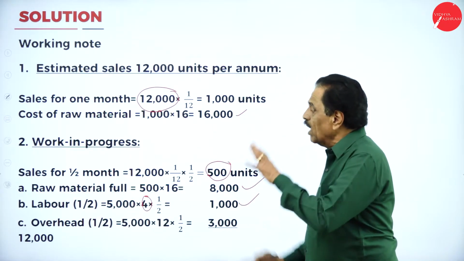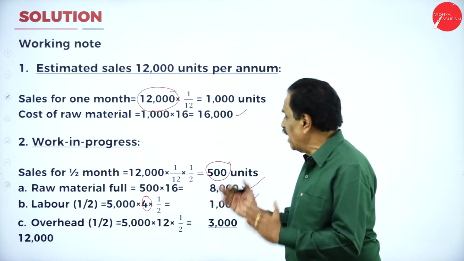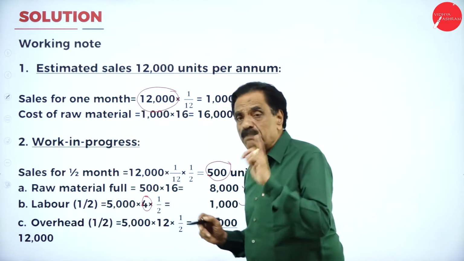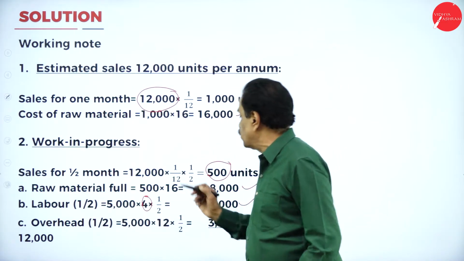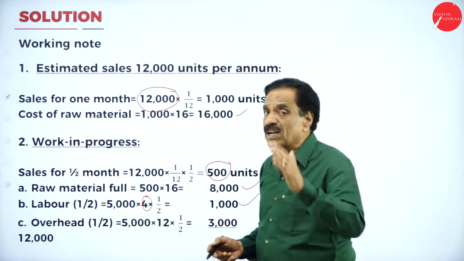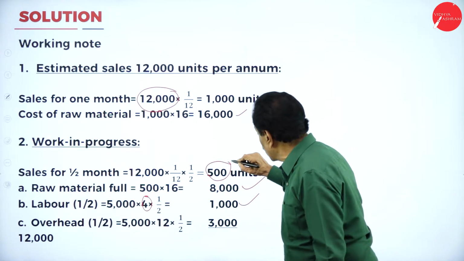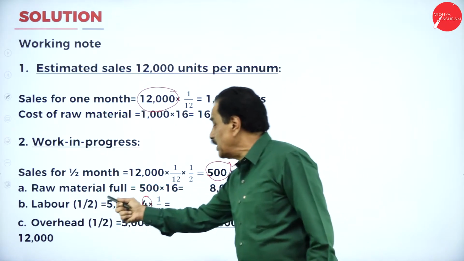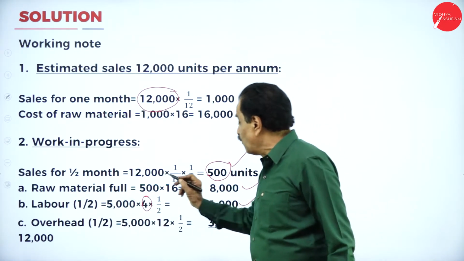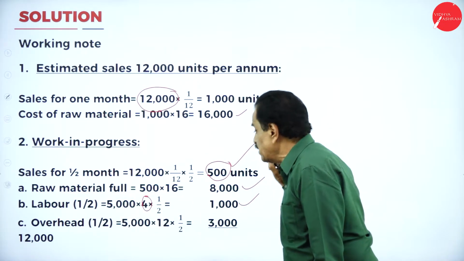So I told you, no, half a month it is going to stay. 12,000 per annum, per month divided by 12 is 1,000. It is going to stay for half a month, which works out to 500 units. Raw material is going to say 500 units. 500 into 16 is 8,000.